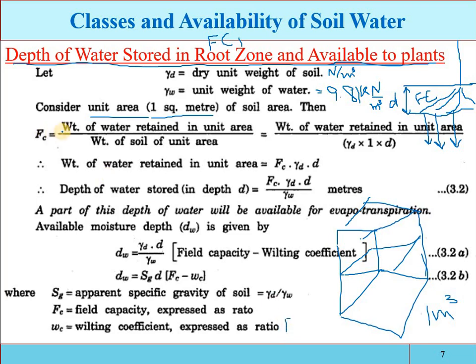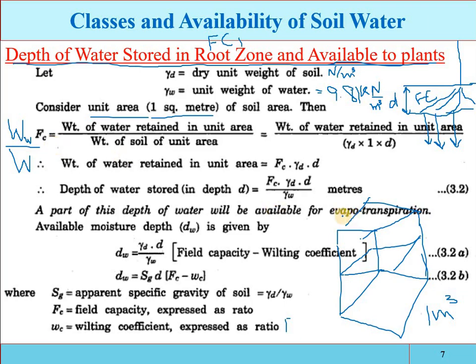Field capacity is equal to the weight of the water retained in the soil divided by the total weight of the soil. That is the general definition of the field capacity. Suppose you have 10 Newton weight of the soil, and in 10 Newton of soil, for example, 3 Newton of the water has been retained. So 3 Newton divided by 10 Newton multiplied by 100, so 30% will be the field capacity.